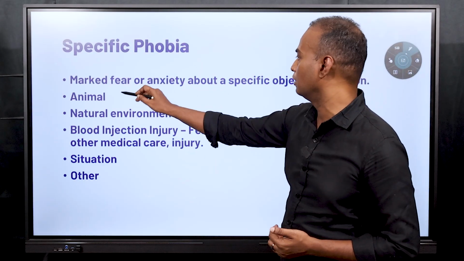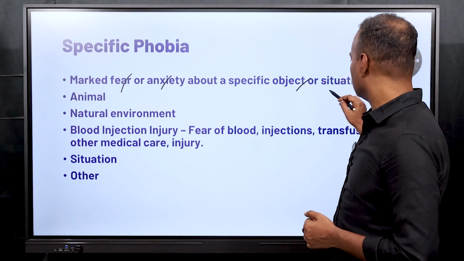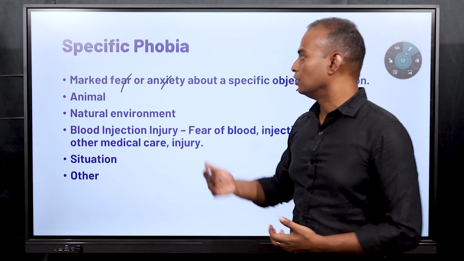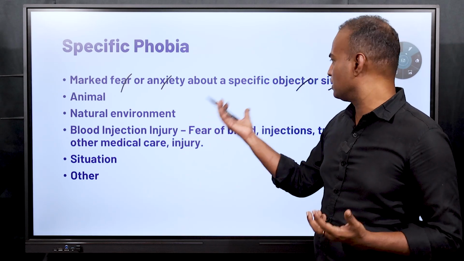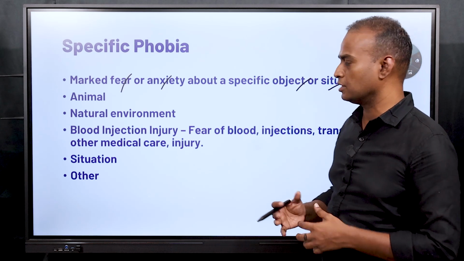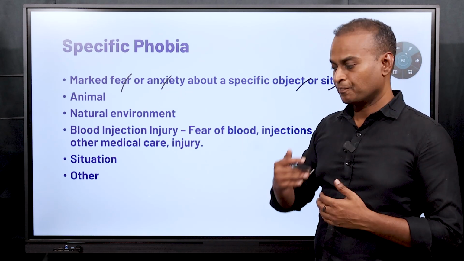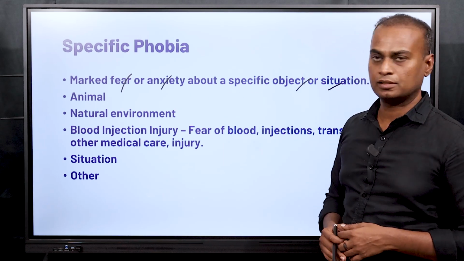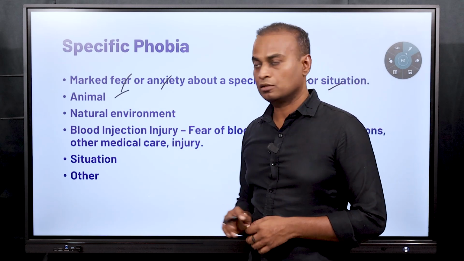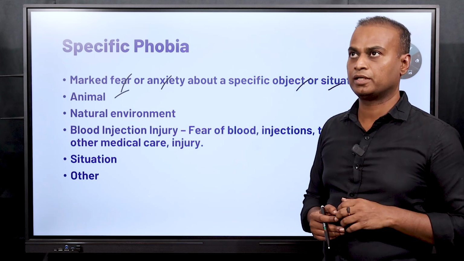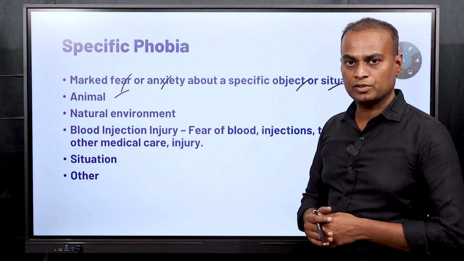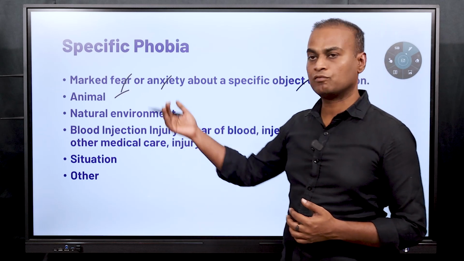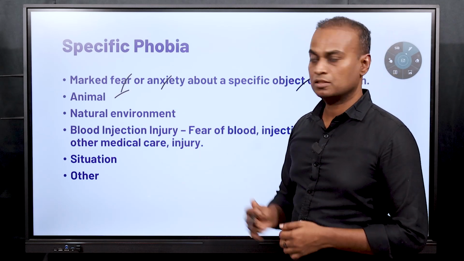Phobia is fear or anxiety about a specific object or a situation. If you see something and you are afraid of it, if you are afraid of any particular situation, or if you are anxious about it, you feel that specific object or a specific situation is an immediate threat to you, that is fear, or it can pose a threat to you in future, that is anxiety. So there can be different situations and different objects. It can be animal. Some people are afraid of cockroaches, some people are afraid of spiders or any other animals. On average, other people are not afraid of these animals, but you are afraid, then that comes under specific phobia.